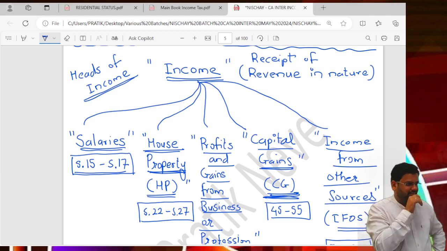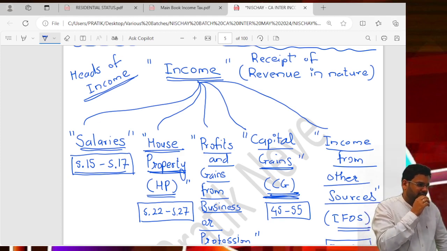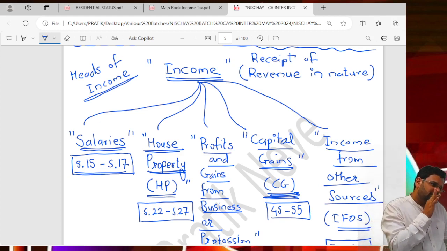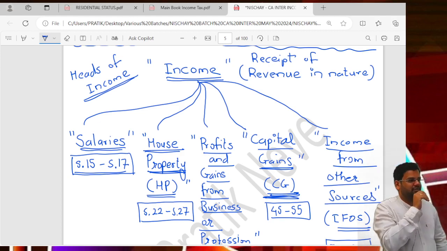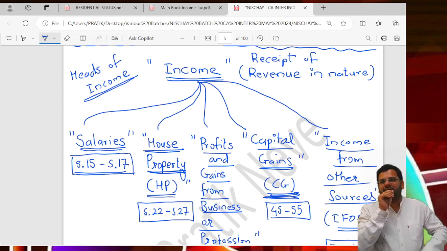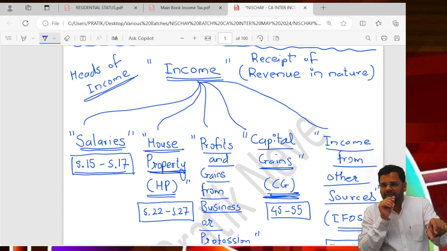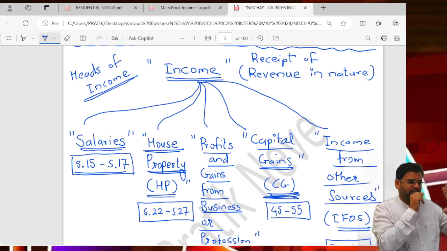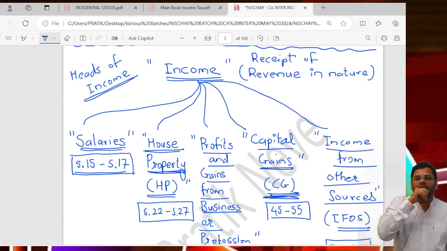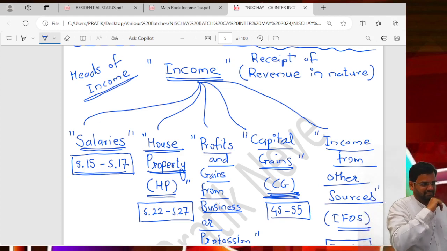Salary, house property. In this sequence only: salaries, house property, profits and gains from business or profession, capital gains, income from other sources. Five heads. I will tell you some examples. You tell me, according to you, what do you feel that income will go in which head?